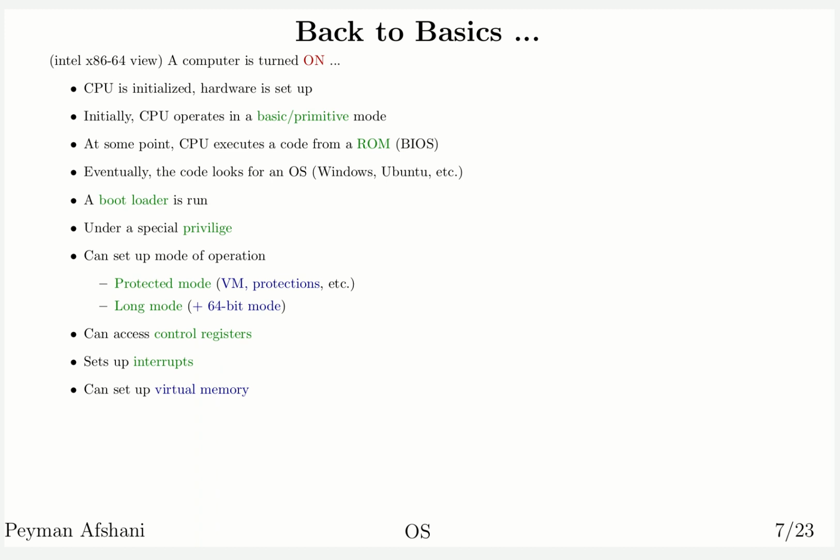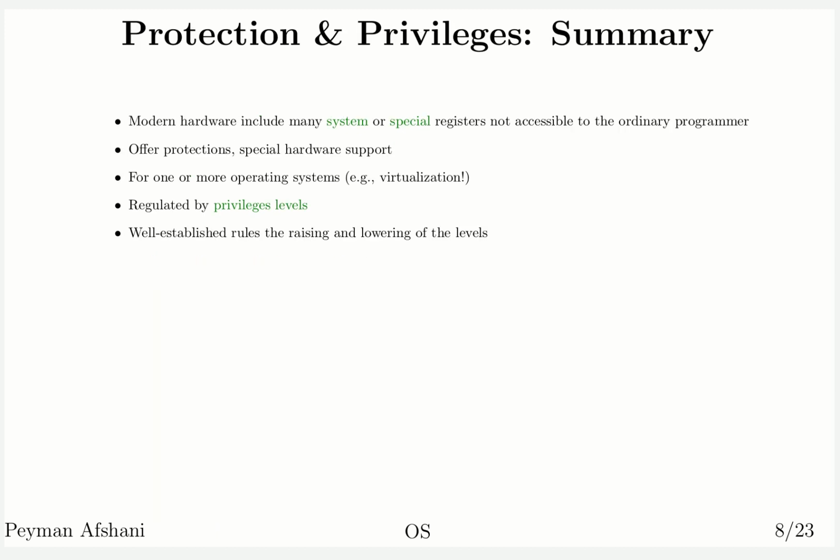And once the user programs are run, they will be running in the normal mode or the user mode of operation. Okay. And to emphasize, the OS is the only program that can access input-output devices such as network, hard disk, and so on. So all the other programs need to go through the OS through the system call mechanisms that we covered before.